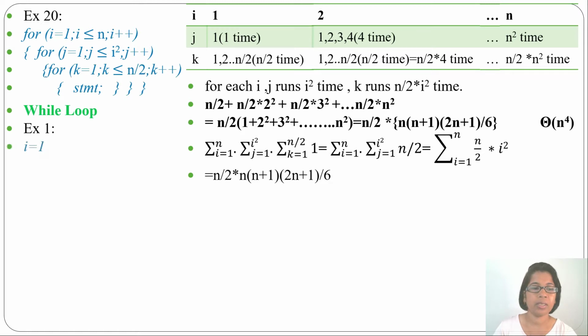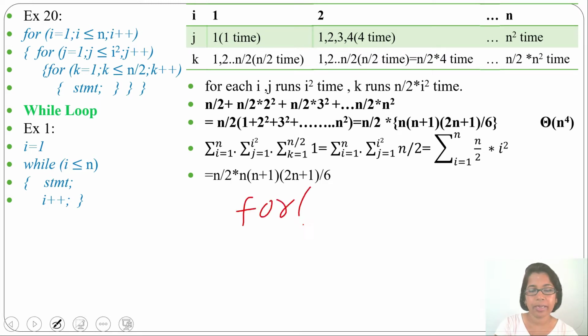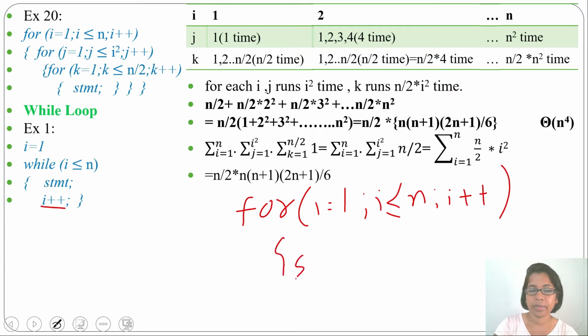Example 1. I equals to 1, while I less than equals to n, and some statement is given, then I plus plus. This while loop we can also write in for loop. How will we write it in for loop? For I equals to 1, this is the initialization. I less than equals to n, this is the condition, then increment I plus plus and some statement.